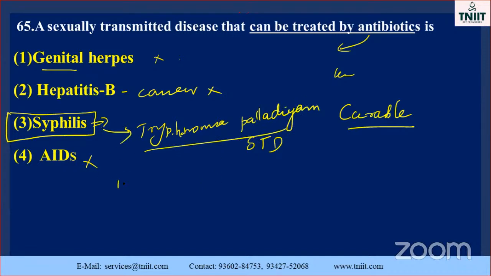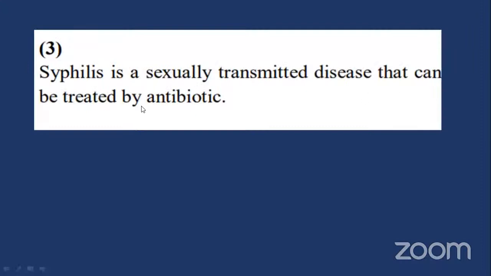AIDS is caused by HIV, and hepatitis is caused by a virus. Genital herpes is also one of the sexually transmitted diseases, but it is not curable. That is very, very important. The cancer-like one is not curable, AIDS is not curable, genital herpes is also not curable. So syphilis is curable, that's why they said it can be treated by antibiotics. See the option: syphilis is a sexually transmitted disease that can be treated by antibiotics. Okay, go to the next point.